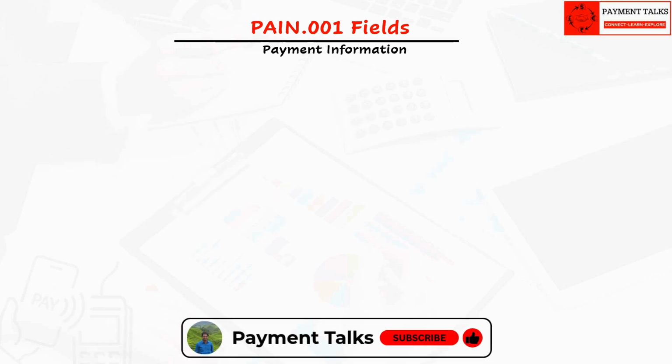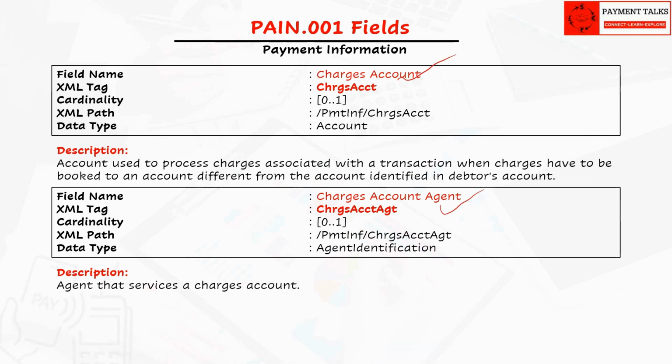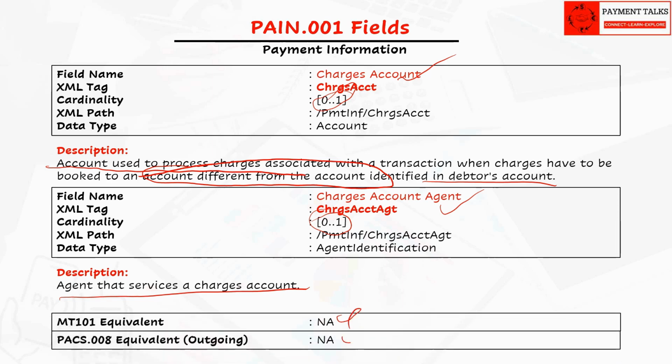The next two fields are charges account and charges account agent. These are optional elements. The charges account field is used to identify the account used to pay transaction charges, which may be different from the debtor account. And if this account is with another agent, then the charges account agent field is used to mention that agent. Both of these fields are seldom used. There are no equivalent fields in MT101 and also Pacs.008.